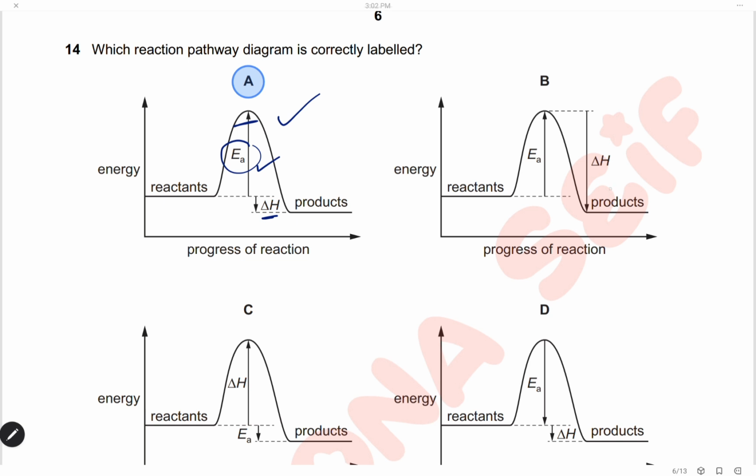For diagram B, the delta H is incorrect. The delta H is supposed to be the difference between the reactant and the product, so this is incorrect. Here the activation energy has an incorrect arrow, and here also the delta H and the activation energy are reversed, so the only correct diagram is A.